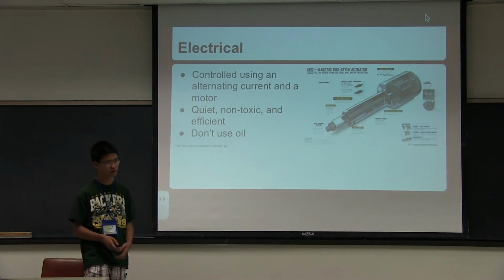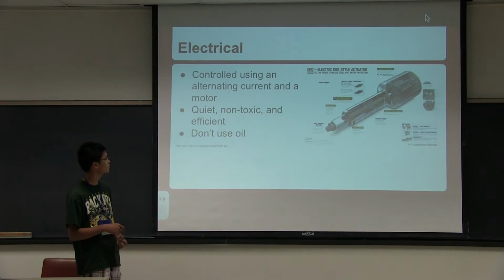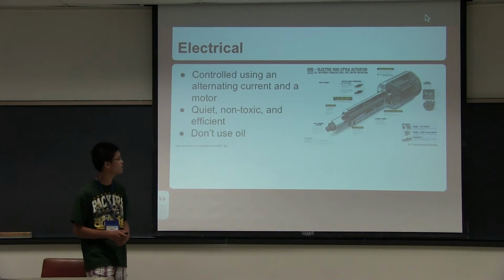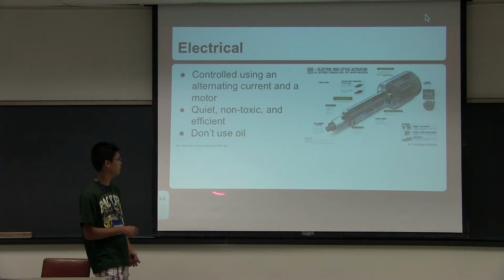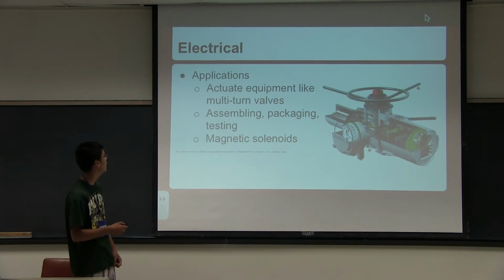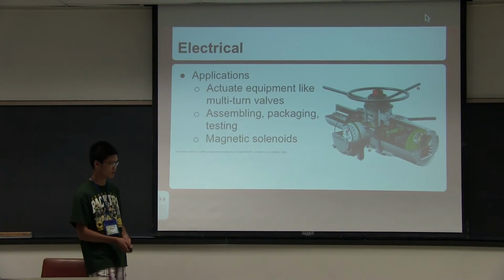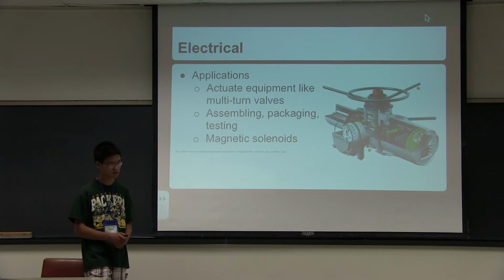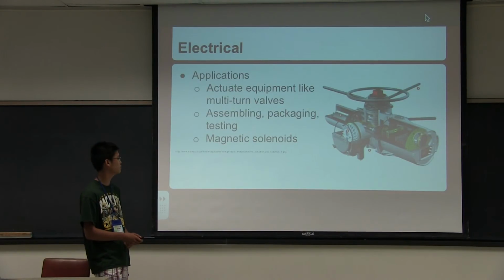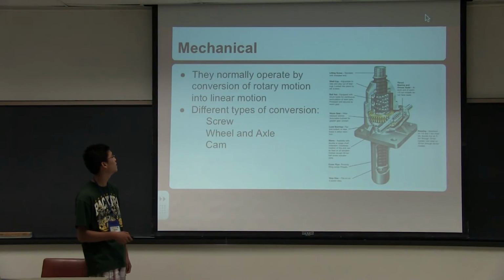Next we have electrical actuators. These are controlled using an alternating current and a motor. They're quiet, non-toxic, and efficient, mainly because they do not use oil, unlike the others. Electrical actuators control equipment like multi-turn valves, and they're also used in assembly, packaging and testing, and magnetic solenoids, and this right here is a valve.